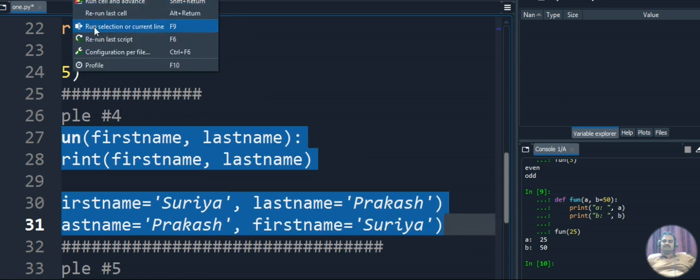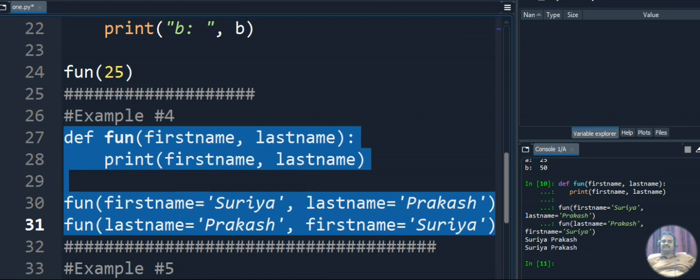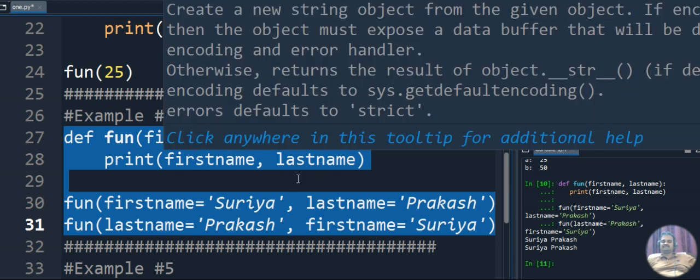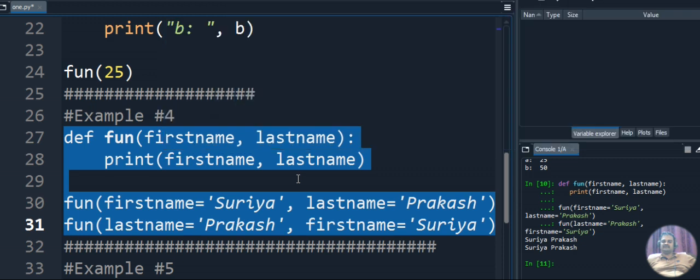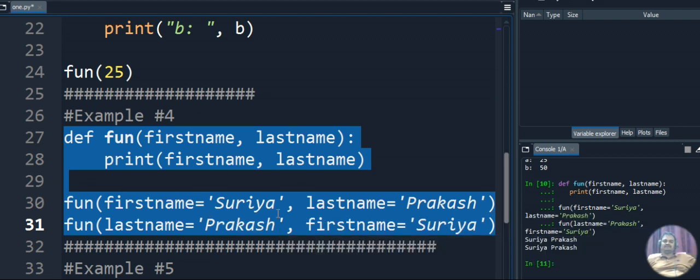So click on run current file. You can see the output here. We are getting Surya Prakash two times. The first time we are passing in the direct way, and the second time we are passing in reverse order. That also displays as Surya Prakash, because our display is in the correct order only. We are displaying the first name first and the last name second. So in this example you can understand that you can pass the parameters in any order.